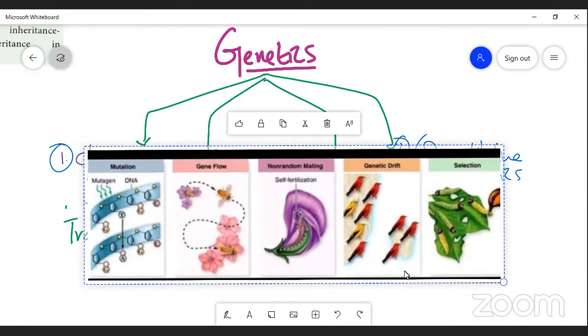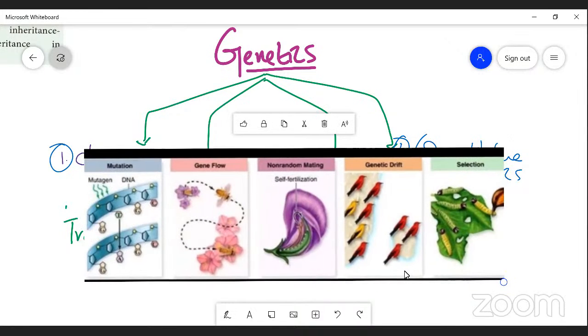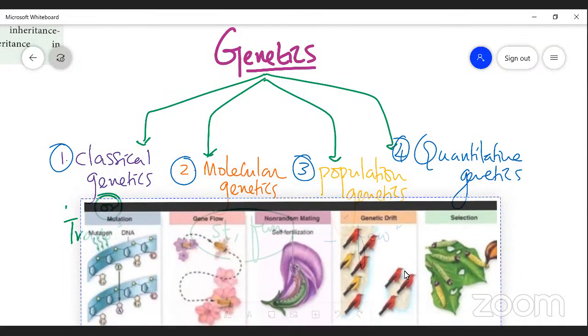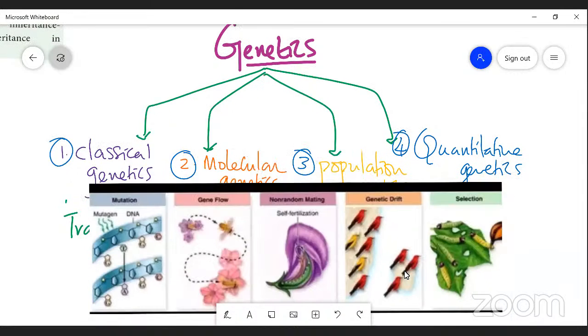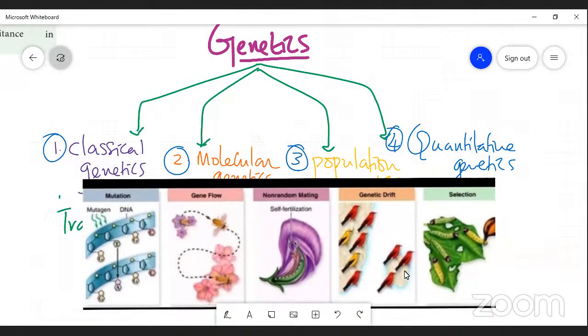Here, the second diagram that you can understand clearly. I'm talking about population genetics, which deals with heredity in groups of individuals for a trait which is determined by only a few genes. That means a few genes determine a particular character in groups of individuals. It is dealt by a special branch of science called population genetics.